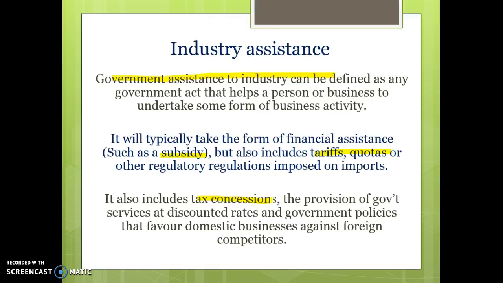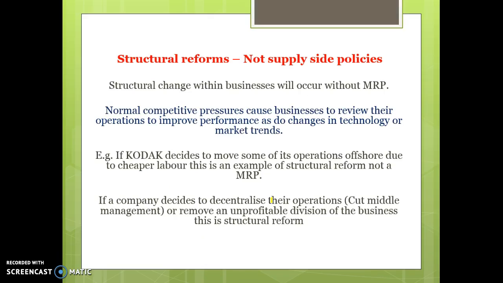So government assistance to industries can include subsidies, tariffs, quotas, any form of tax concessions for businesses, or any services that they're providing to businesses at discounted rates, or any favouritism that they're providing in terms of government help or assistance. Structural reforms are not that important to this chapter, and they're not an example of supply-side policies because they've got absolutely nothing to do with what the government's doing.